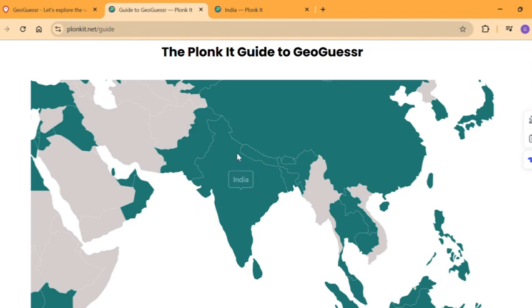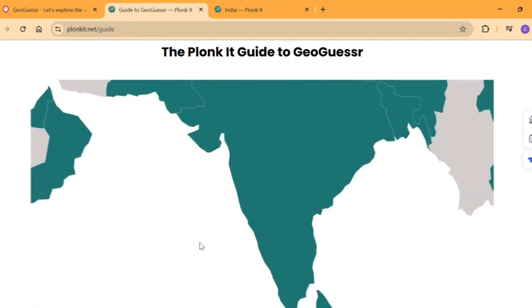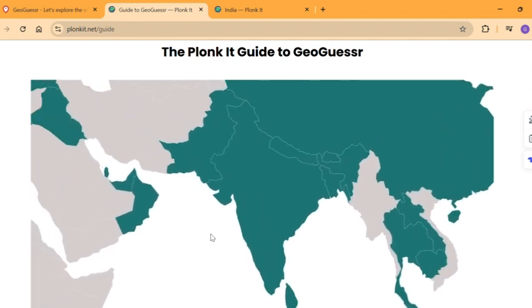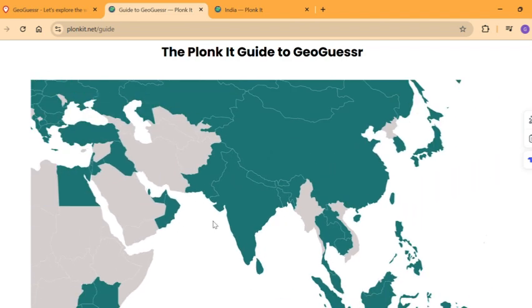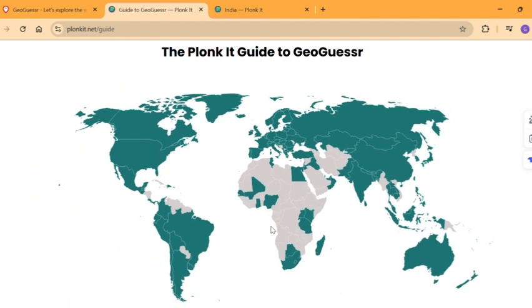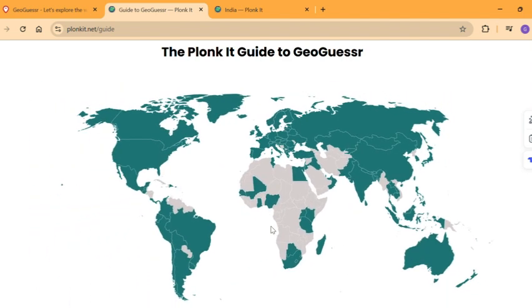It has, I think, mostly full coverage, although a few states don't have full coverage and a few areas don't have specific coverage. So it's better if we start off with India and then continue with other countries. In the comments you can suggest which country you want next, because there are a lot of countries in the world on GeoGuessr and I'm happy to learn any country along with you guys.